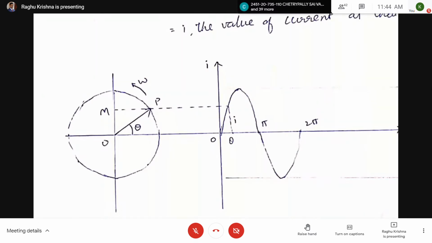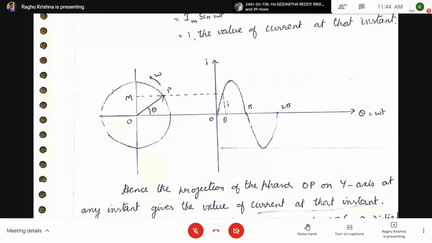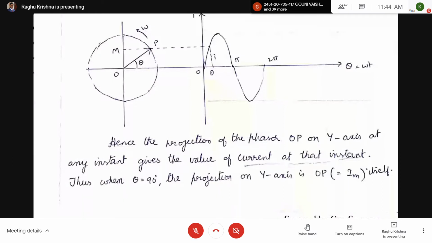So here, the important statement is that the projection of the phasor OP on the y-axis at any instant gives the value of current at that instant. So that is the importance of the phasor. Phasor means it will be continuously rotating in an anti-clockwise direction, and if you want the magnitude of current at any instant, we just have to take the projection of the phasor on the y-axis.